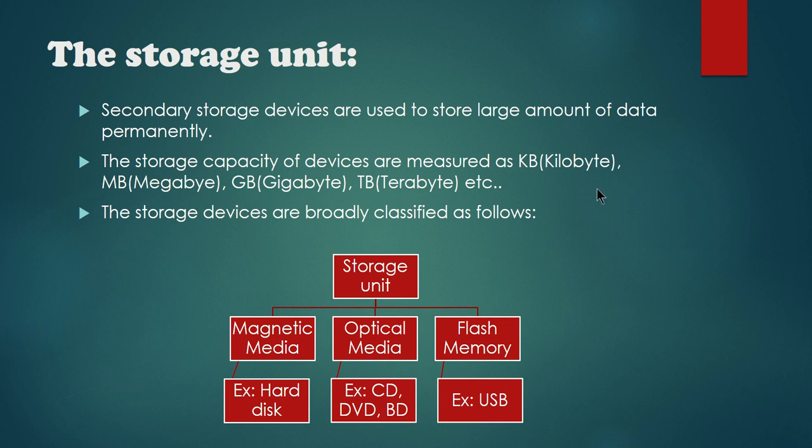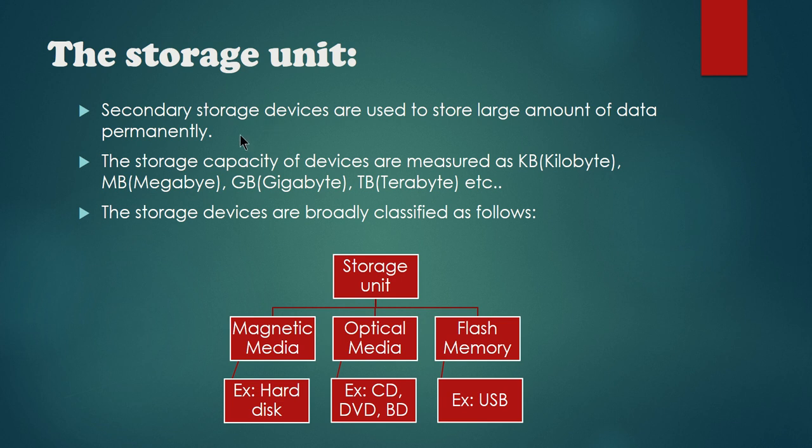What do you mean by bit, byte, kilobyte? Bit stands for binary digit, where you can store either 0 or 1. A byte is nothing but 8 bits equal to 1 byte, and a kilobyte is 1024 bytes. You must have already studied that, right? That is how we measure the storage capacity of storage devices.